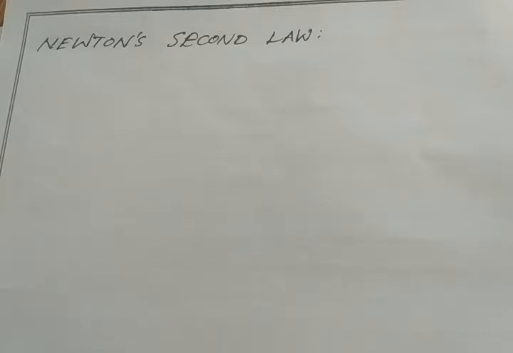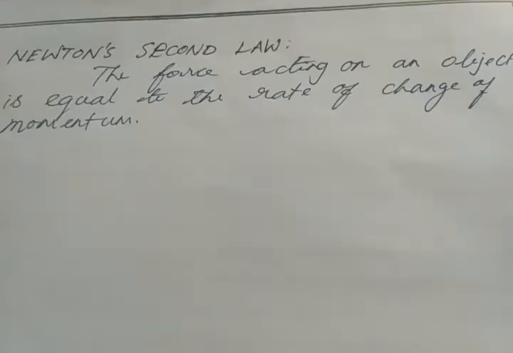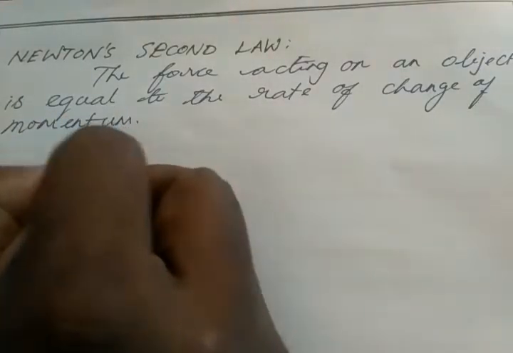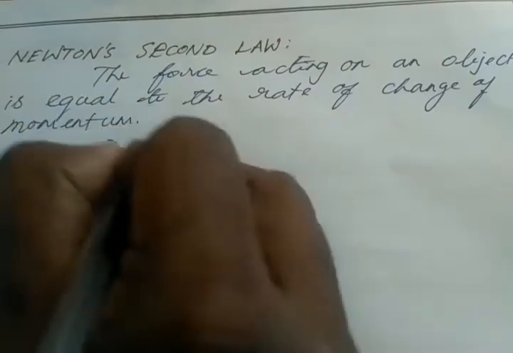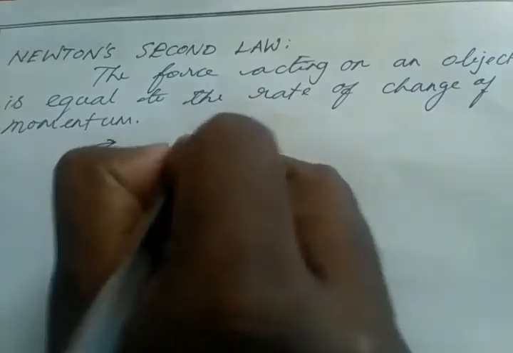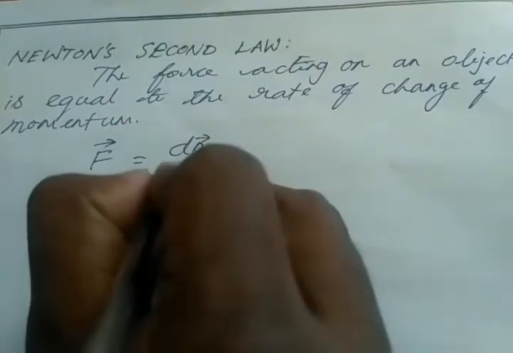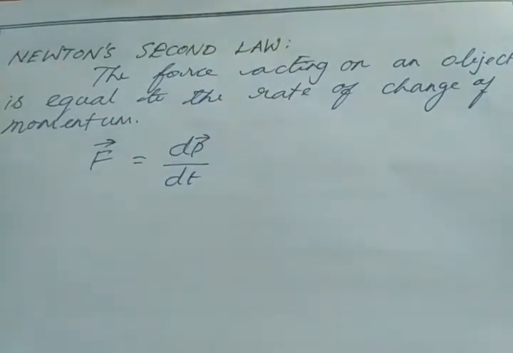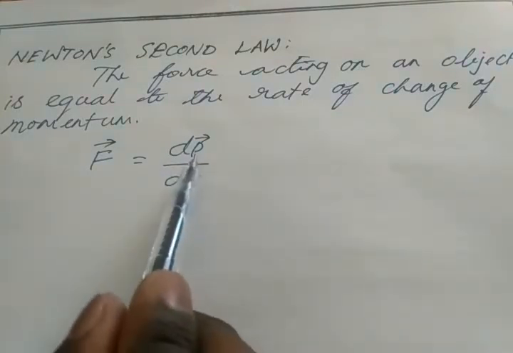So today we are going to study about Newton's second law. Newton's second law states that the force acting on an object is equal to the rate of change of momentum. So we can write Newton's second law as F, that is force acting on the object, is equal to rate of change of momentum. Momentum is denoted as P.